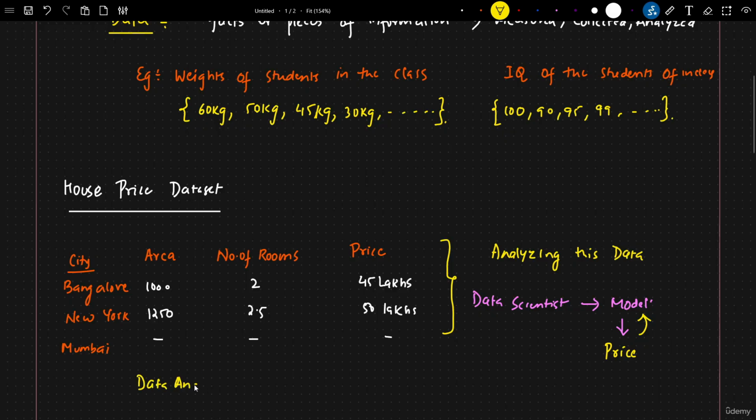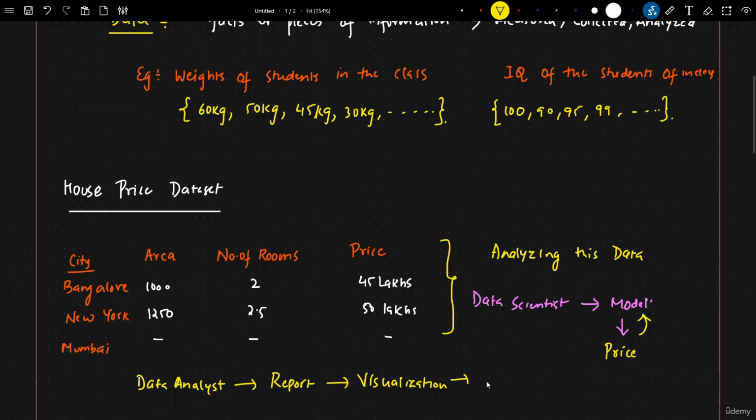But as a data analyst, I may go ahead and create a report. I may go ahead and create a presentation report wherein it may be a visualization diagram. Based on this particular diagram, let's say I create this entire report based on different cities.